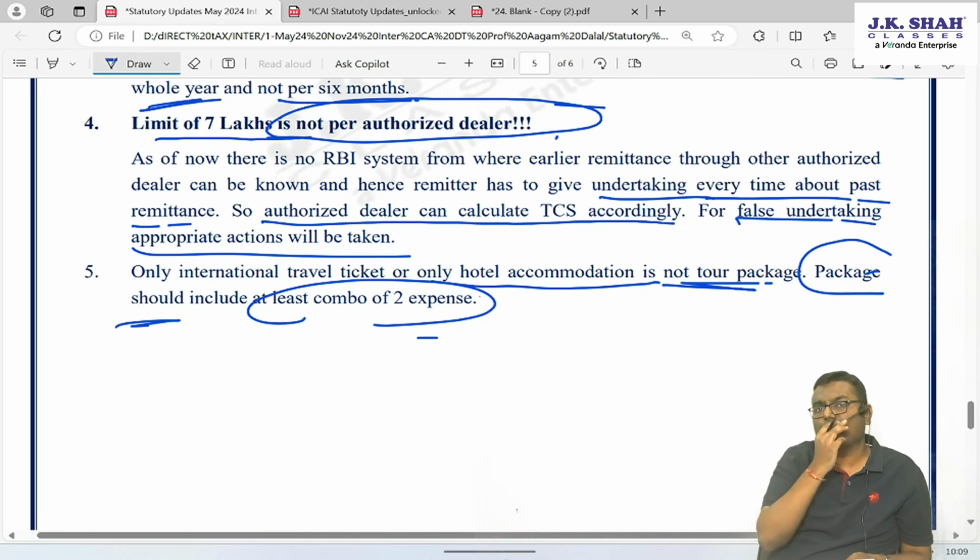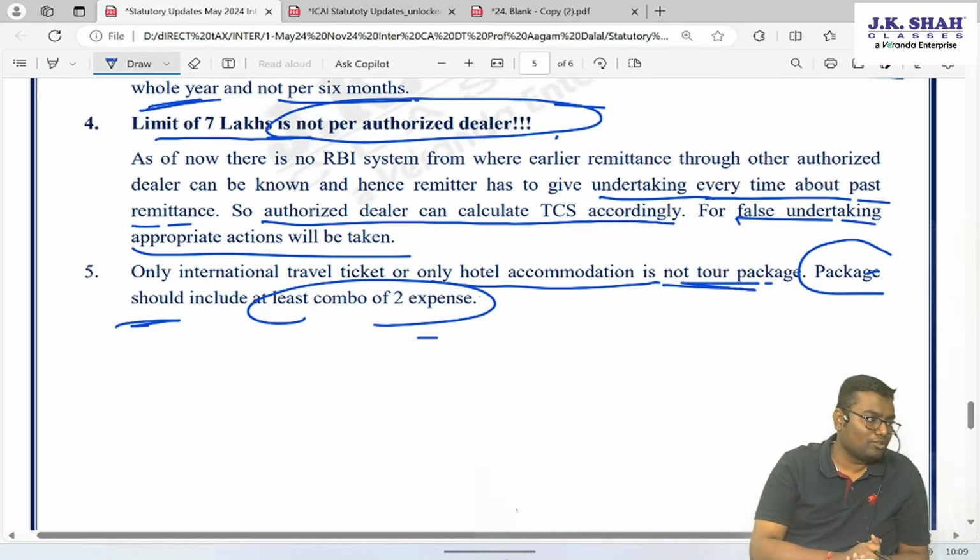Any 2 facilities should be given by one agent. If any 2 facilities are given, then it is a package. If only 1 facility is given, that is only travel tickets or only hotel accommodation, it is not a tour package. Then TCS will not get applied. That is as per this CBDT circular.